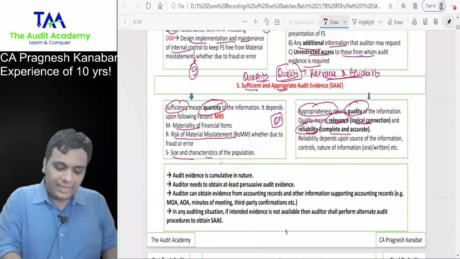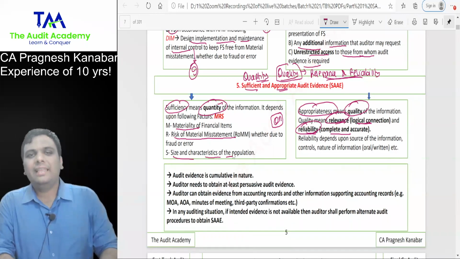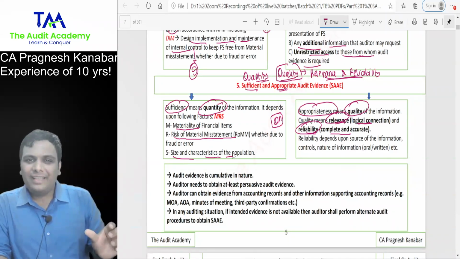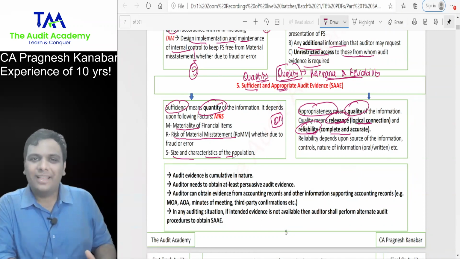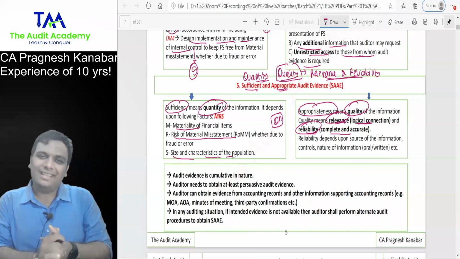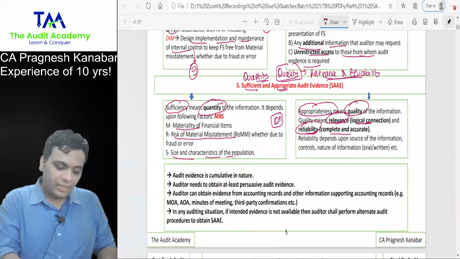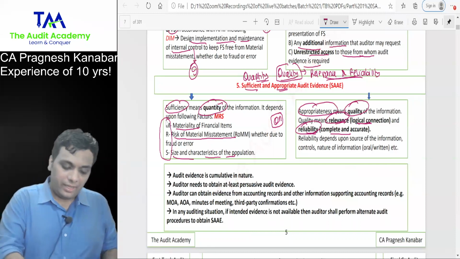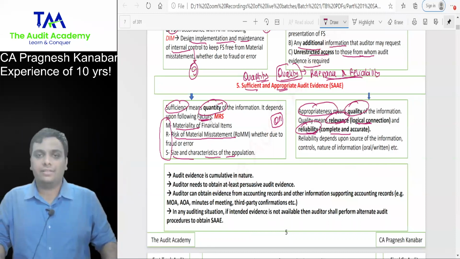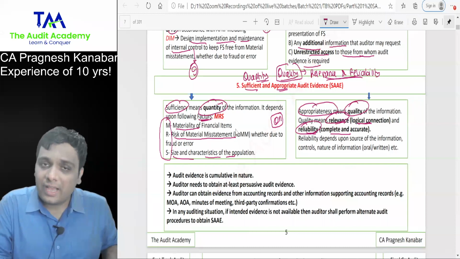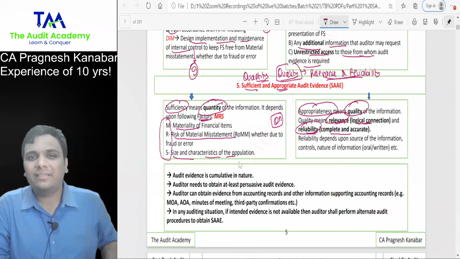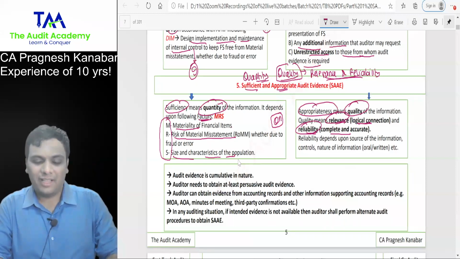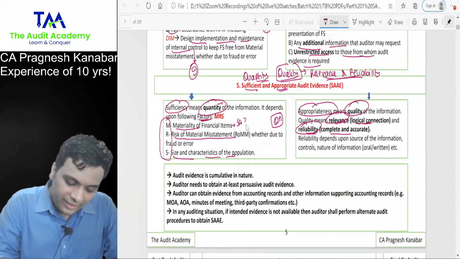Then size and characteristics of the population, meaning size of the amount, nature of the account, and the volume. So sufficiency will depend upon my misstatements. Sir, what will be the question? That sufficiency depends upon which factors? Sir, when this question is asked, should we write only these 3 lines? No. You will get one paragraph on each line, because materiality will be discussed in 320.